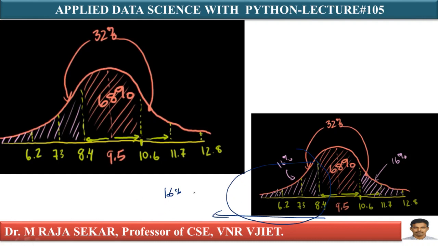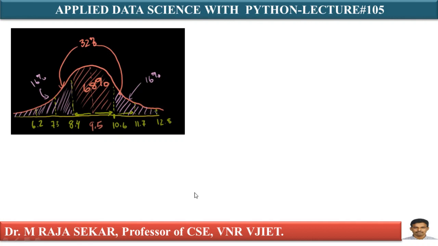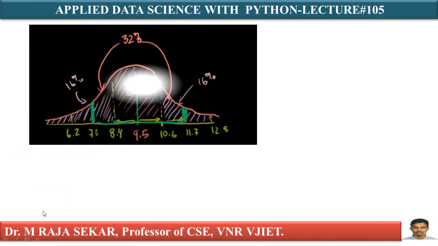Therefore, what is my probability? Less than 8.4, this is less than 8.4. This is 16%. This answer is 16%. Means in that particular data set, a girl whose age is 1 year old, weighing less than 8.4 kgs is 16%, means 16 by 100. This is the probability. It's simple and straightforward.